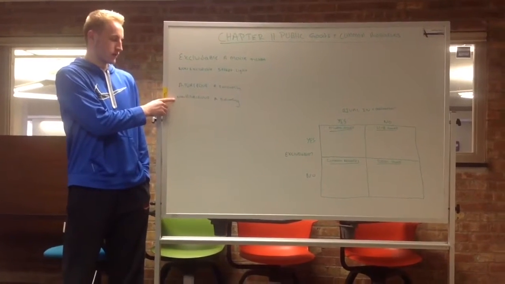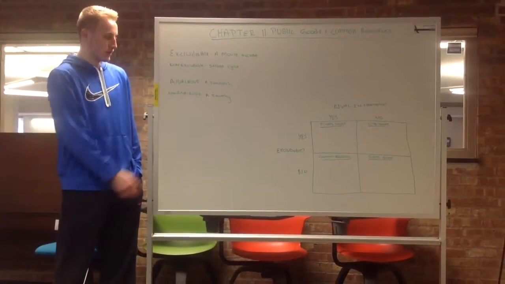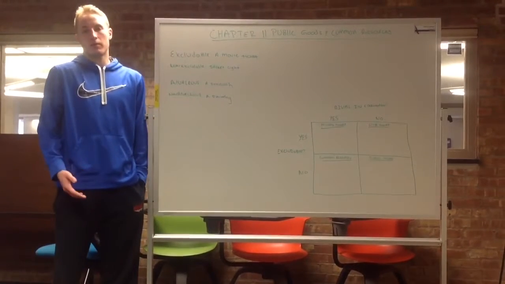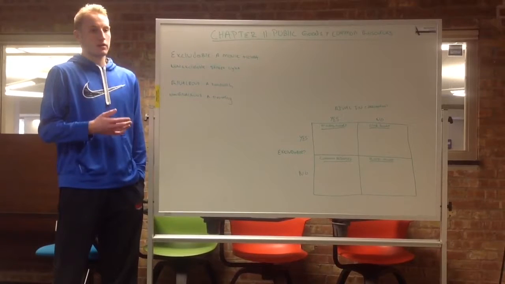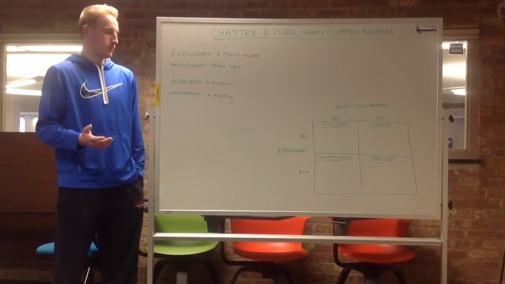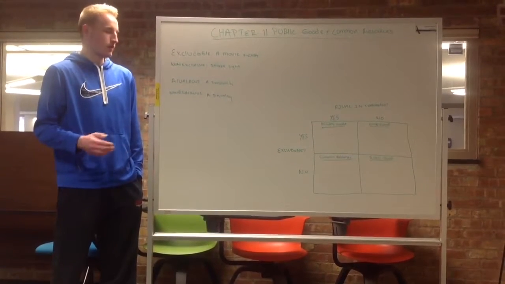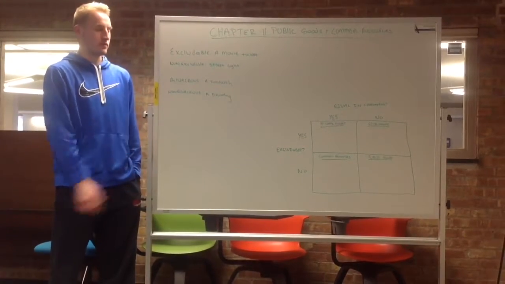We have non-rivalrous goods, the opposite of rivalrous goods, such as a painting. As long as you're not paying to get into an art museum or such, a painting can be viewed by many people and have the same pleasure viewing it. One person viewing the painting doesn't diminish it for the rest of us.